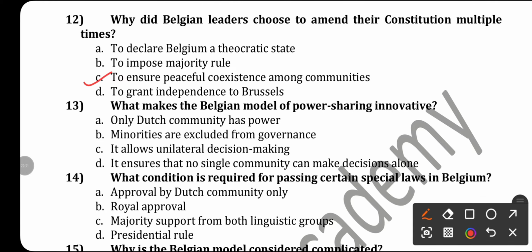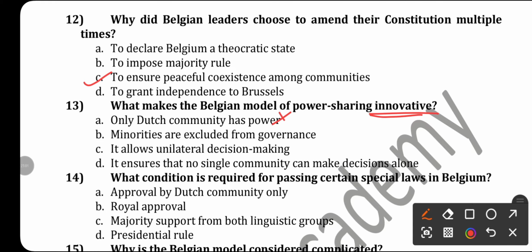What makes the Belgian model of power sharing innovative? Because only the Dutch community has power? No. They believe in power sharing. Minorities are excluded from governance? No. It allows unilateral decision making? No. You know that both the linguistic communities need to participate, or some special laws require the support of a majority of members from each linguistic group.